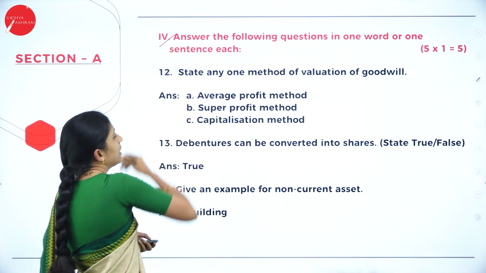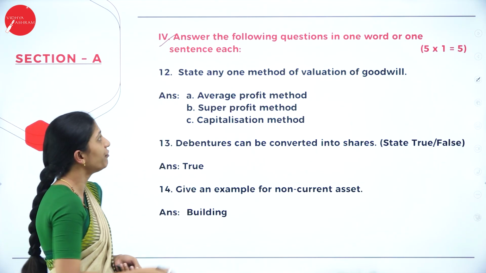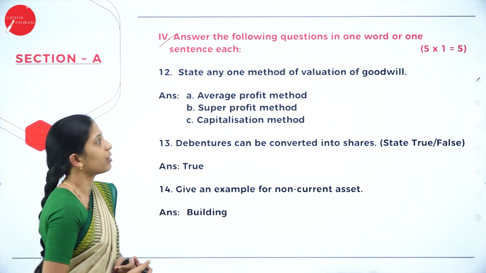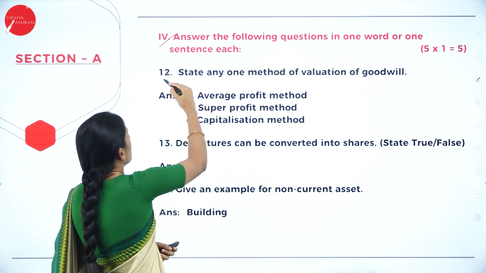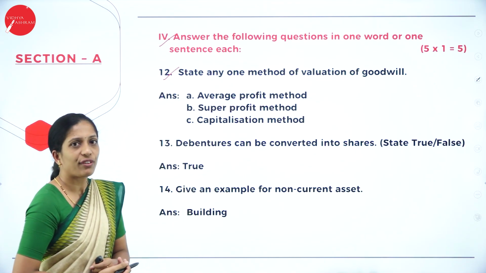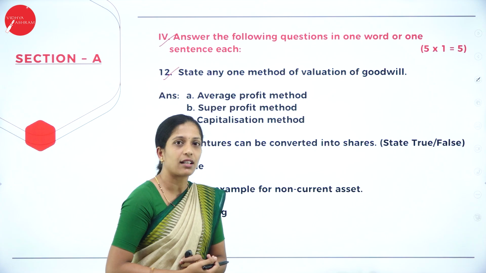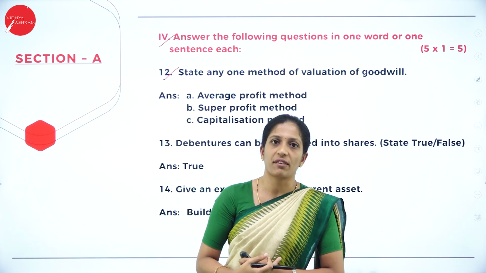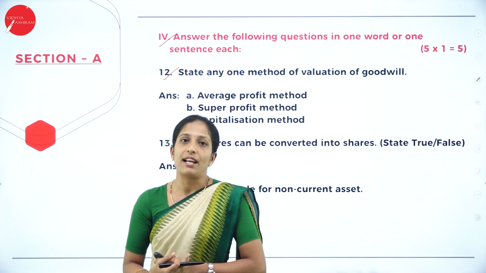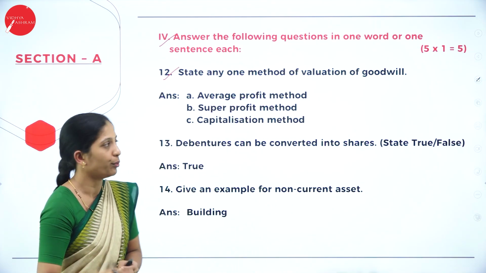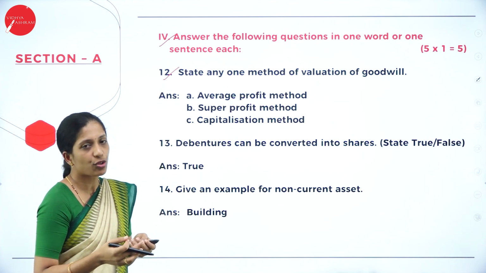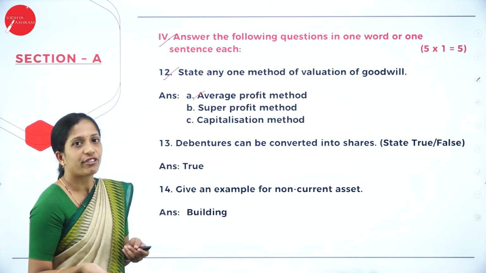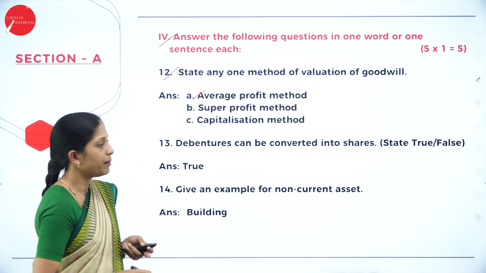Now coming to your fourth main, that is under part section A itself. So 1 mark question or 1 word question. Answer the following question in 1 word or 1 sentence each. Now, your 12th question is, state any one method of valuation of goodwill. So, there are actually 3 methods. I have given all the 3 methods so that you can remember for your 2 marks also. Suppose if they ask, state any 2 methods of valuation of goodwill, then you can write any 2. Here they have asked for only 1 mark, so you can write any 1. Okay. So, average profit method, or you can write super profit method, or you can write capitalization method.